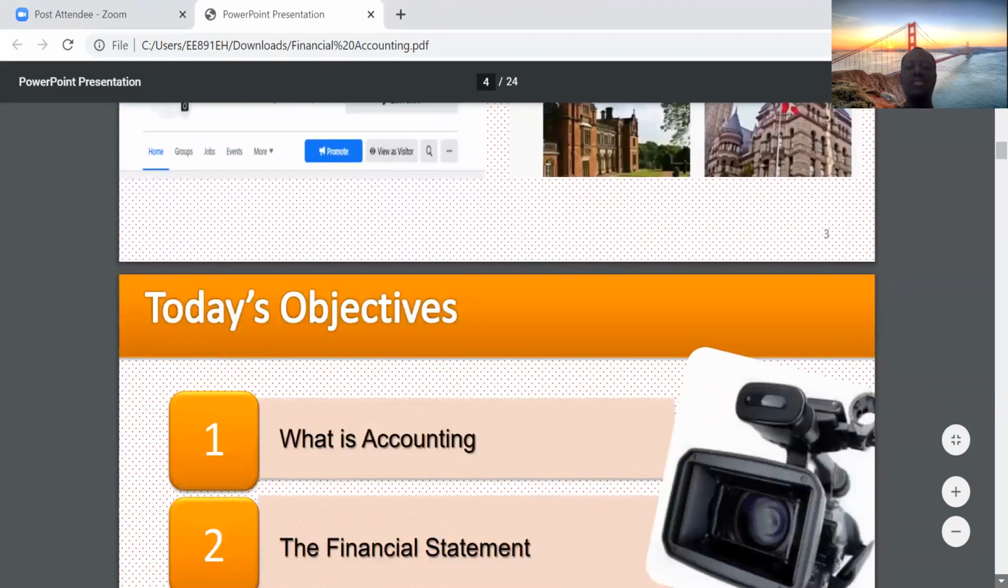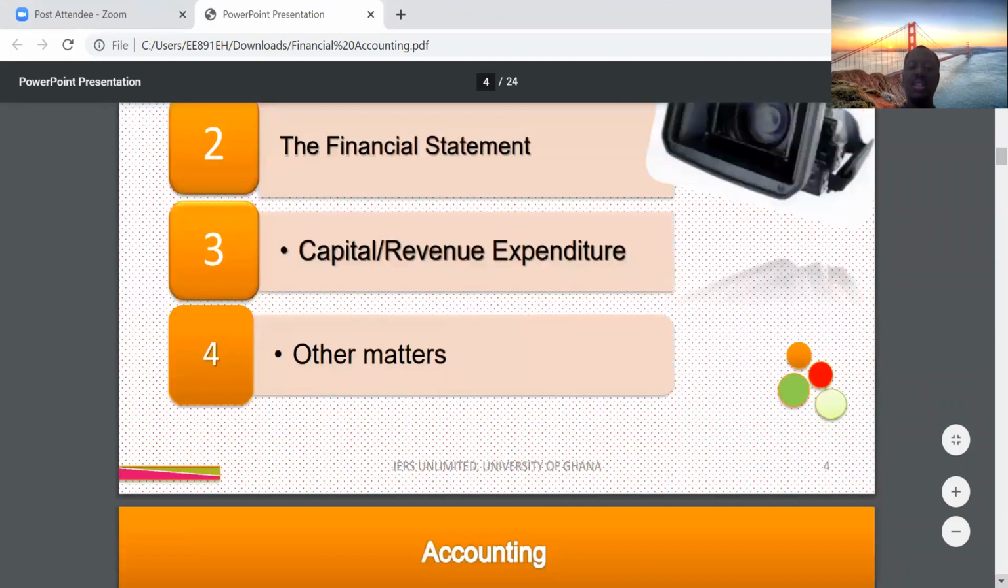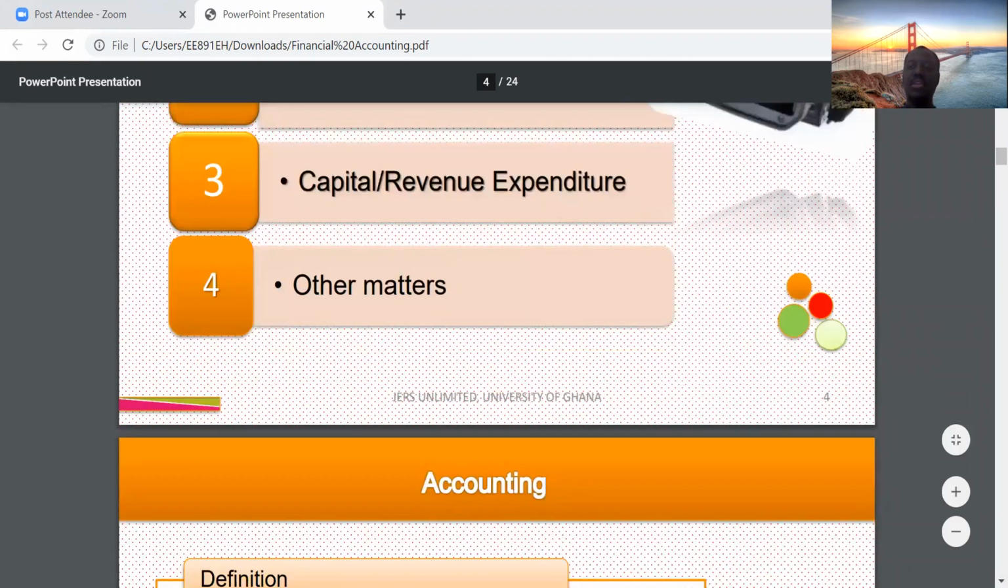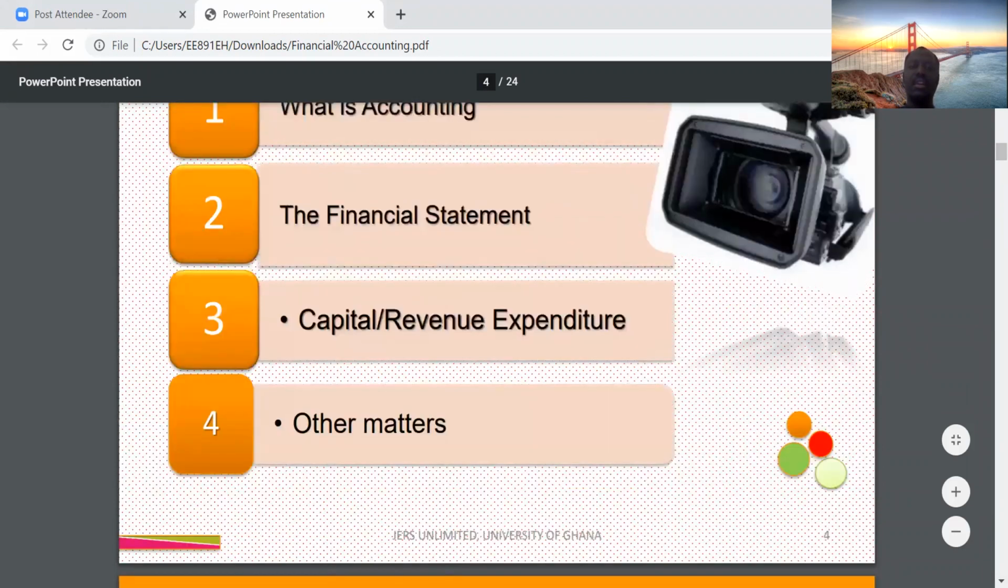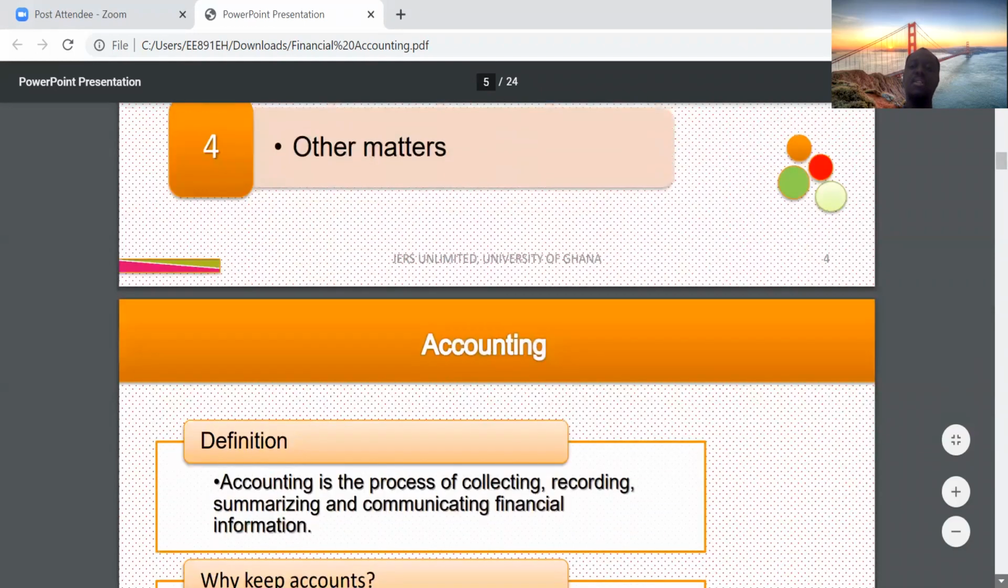So today's objectives, we'll be looking at what accounting is. And then we'll be trying to understand the financial statement. Then we'll delve into the capital and revenue, expenditure and income. And then we'll talk about other matters. Any other business that will come our way, we would also tackle that. We'll take a stab at that.